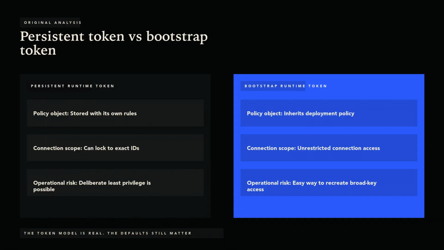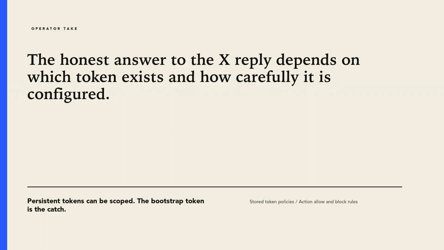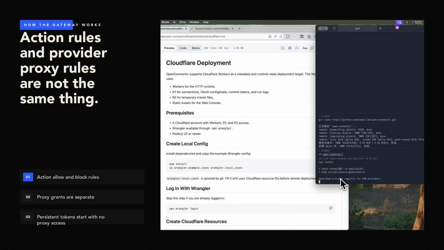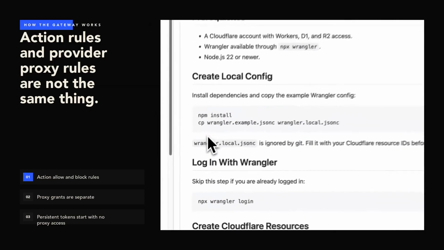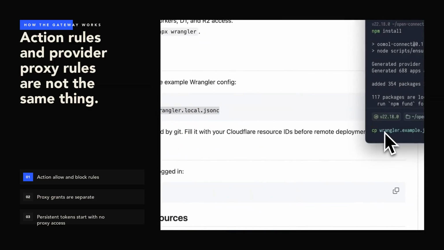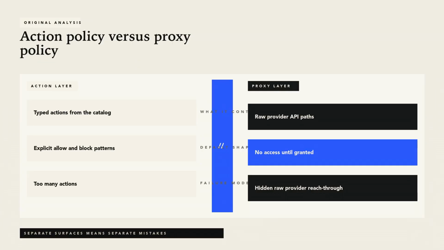What you get is one runtime with several ways in. There is an SDK, a command line interface, HTTP, and OpenAPI endpoints, plus MCP for clients that speak the Model Context Protocol. Underneath, the same provider catalog defines each action's input schema, output shape, required scopes, and executor. That is more interesting than a thin MCP wrapper because the gateway also owns connections, tokens, policy, logs, transit files, and deployment state. Now to the best question in the X replies.